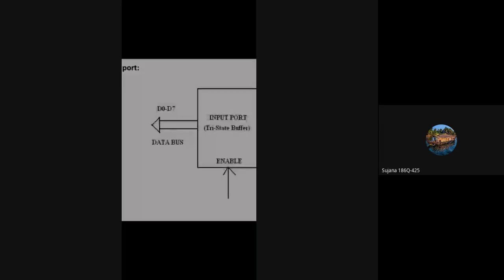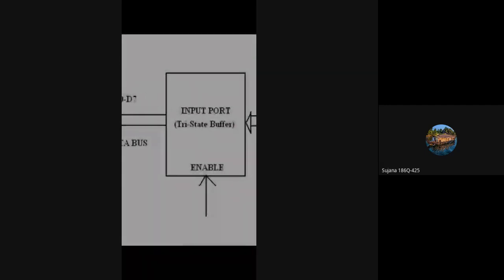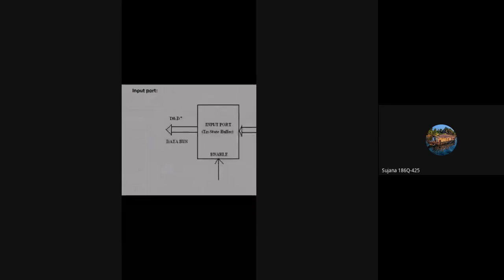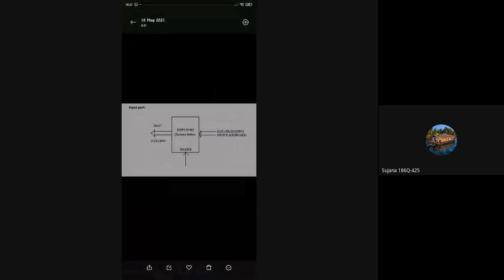Once the buffer is enabled, the data provided by this input device, whatever data we are giving to the microprocessor by using this keyboard, will be available on the data bus of the microprocessor, on making this enable signal active high.